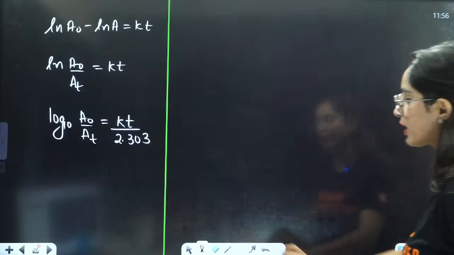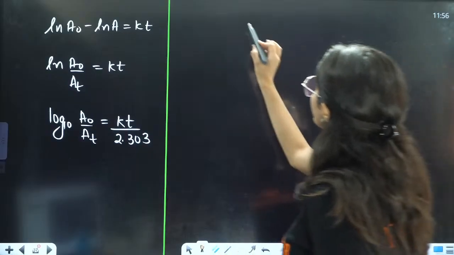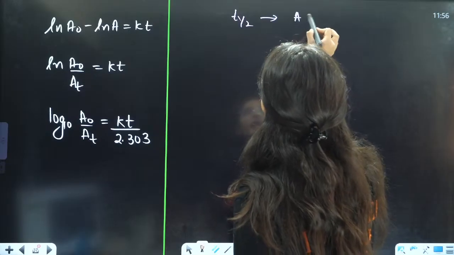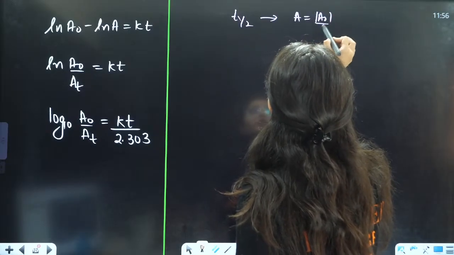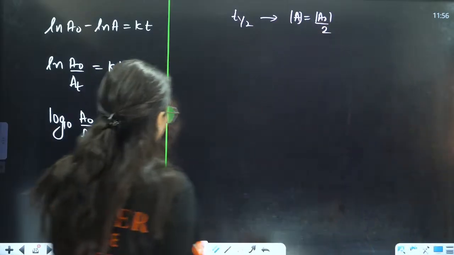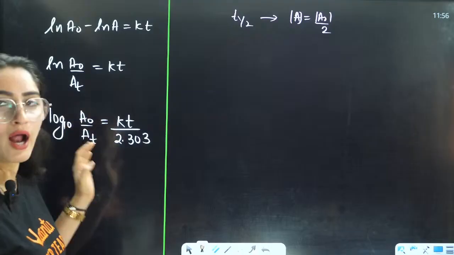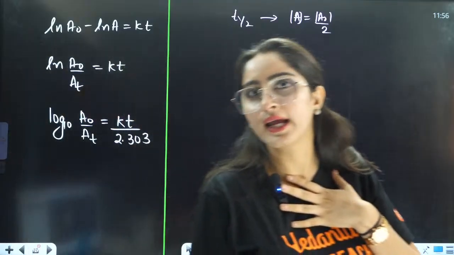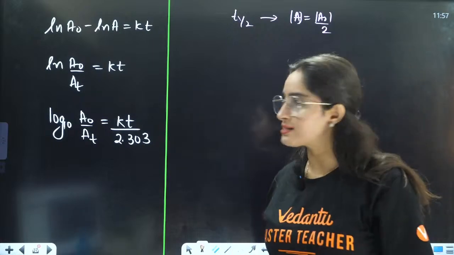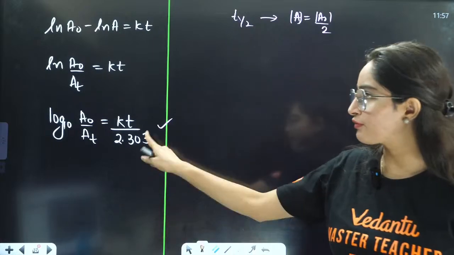Now we will see what is T half for this. T half is when A equals A naught by 2. So just put the value here. I don't know the value of natural log, but we know the value of log base 10. So we will calculate this T half with the help of this formula.